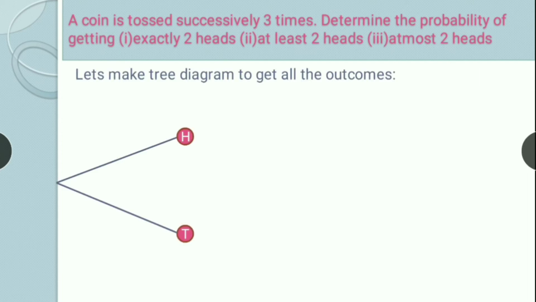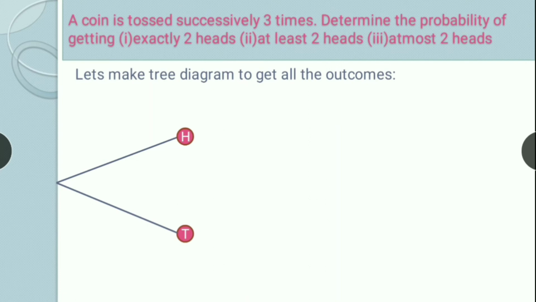Let's see the next example. A coin is tossed successively 3 times. So we are tossing a coin 3 times. You have to determine the probability of getting exactly 2 heads, at least 2 heads, and at most 2 heads. Whenever such a question comes, when a coin is being tossed 3 times or 2 coins are being tossed, you have to make a tree diagram to see the total outcomes. So we'll make a tree diagram to see the outcomes.